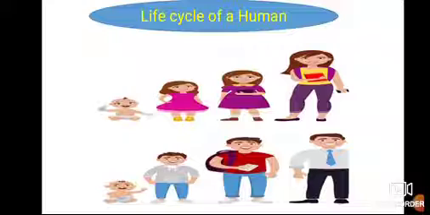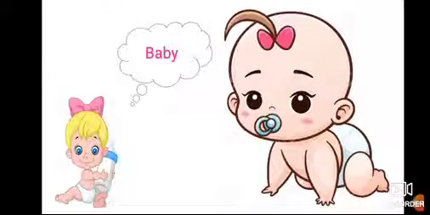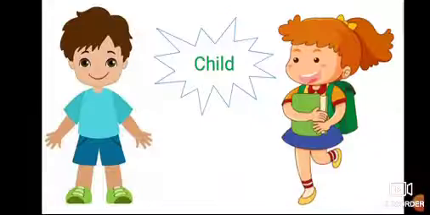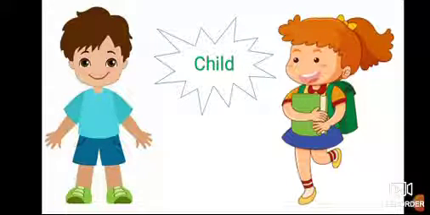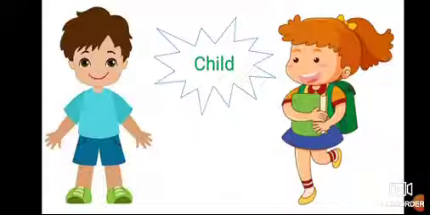So the life cycle starts with baby. Number 1 is baby. Repeat after me, Junior 1. Baby. Number 1 is baby. And number 2 is child. Child. Like you, Junior 1. You are a child. So, number 1 is baby. Number 2 is child.